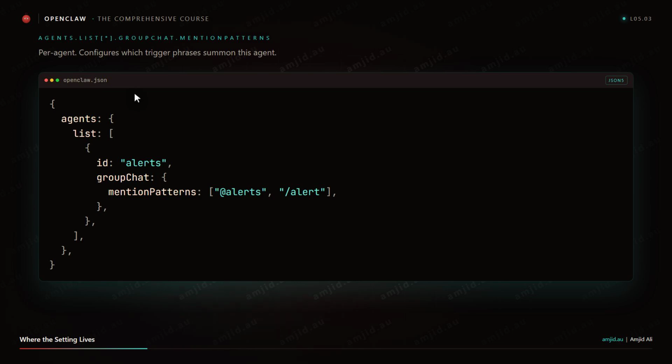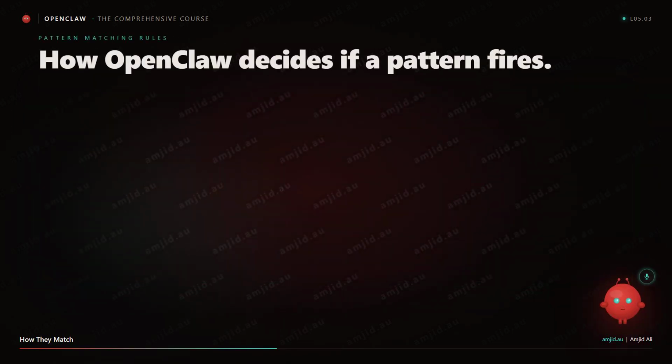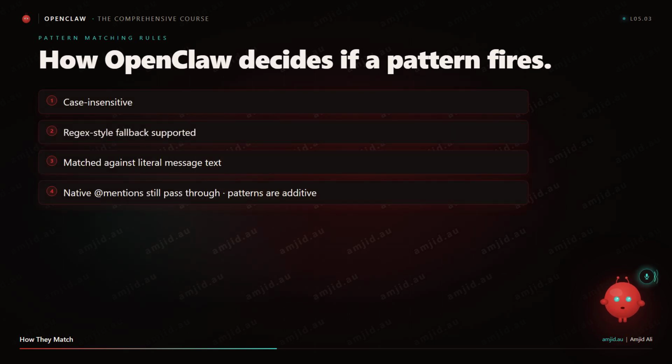Mention patterns are case insensitive. They support regex style fallback. They are matched against the literal message text. Native @mentions still pass through even if you do not configure patterns at all. The patterns are an additive trigger. They give the agent more ways to be summoned beyond the platform native mention.